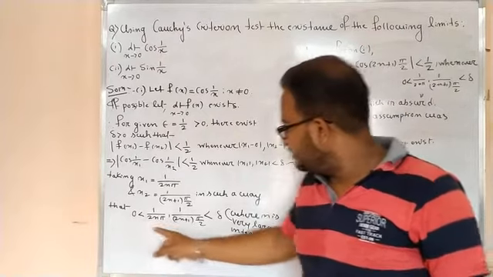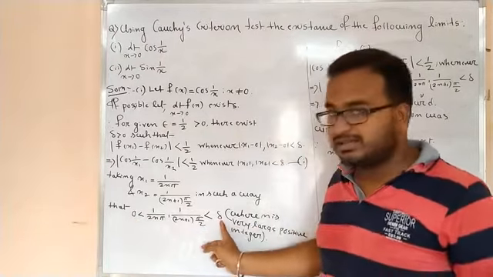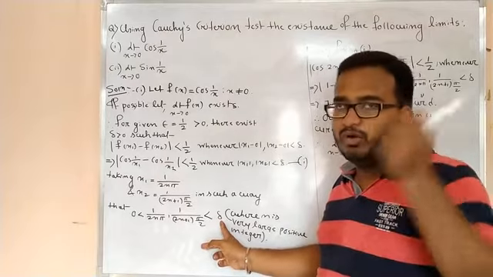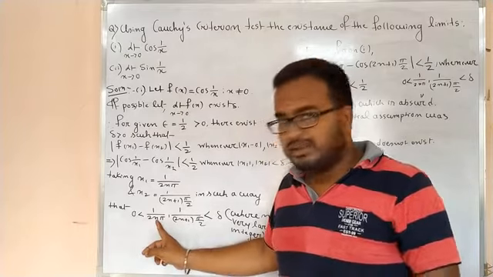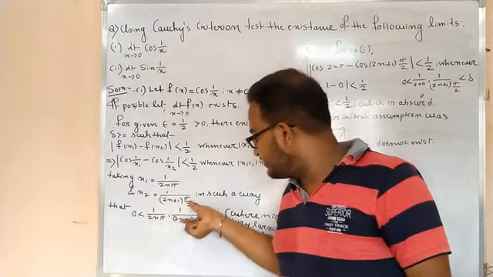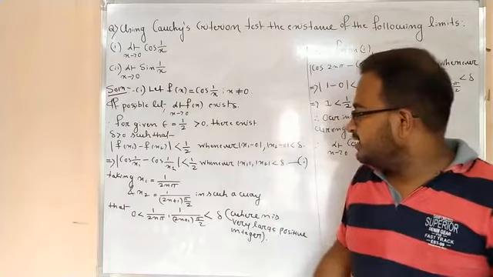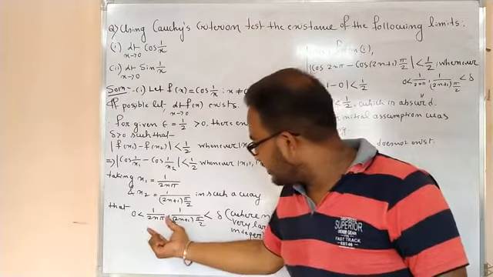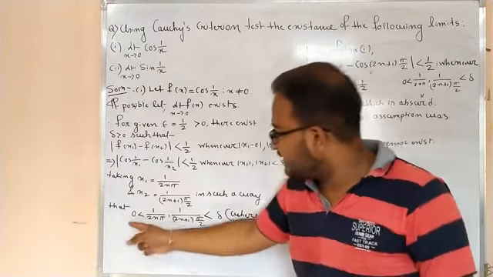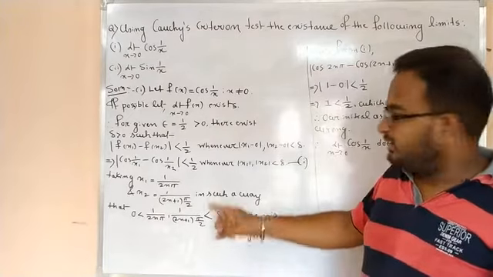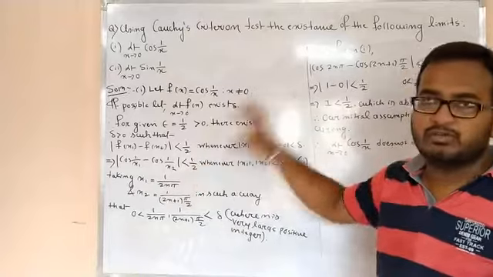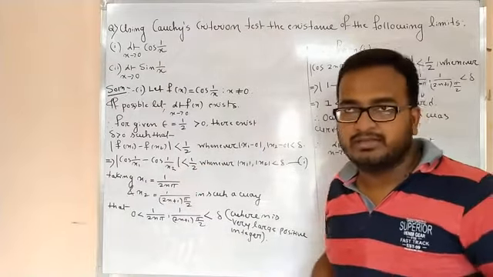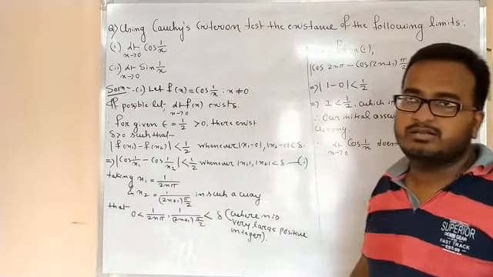Because we know this delta is greater than 0, but it is very small quantity. So to make this quantity very small, we can take the large value of n, so that these quantities will become very small quantity, right? So here what happened, the values of x1 and x2 satisfy their range, but for these values of x1 and x2, this doesn't satisfy. That means Cauchy's criteria doesn't satisfy. That's why this limit does not exist, right?